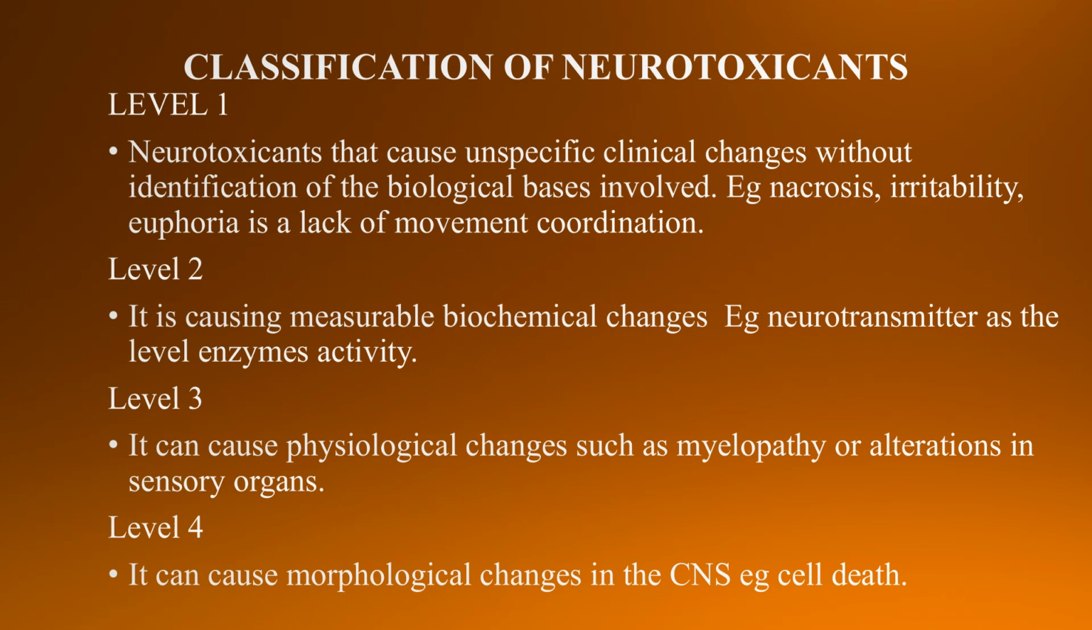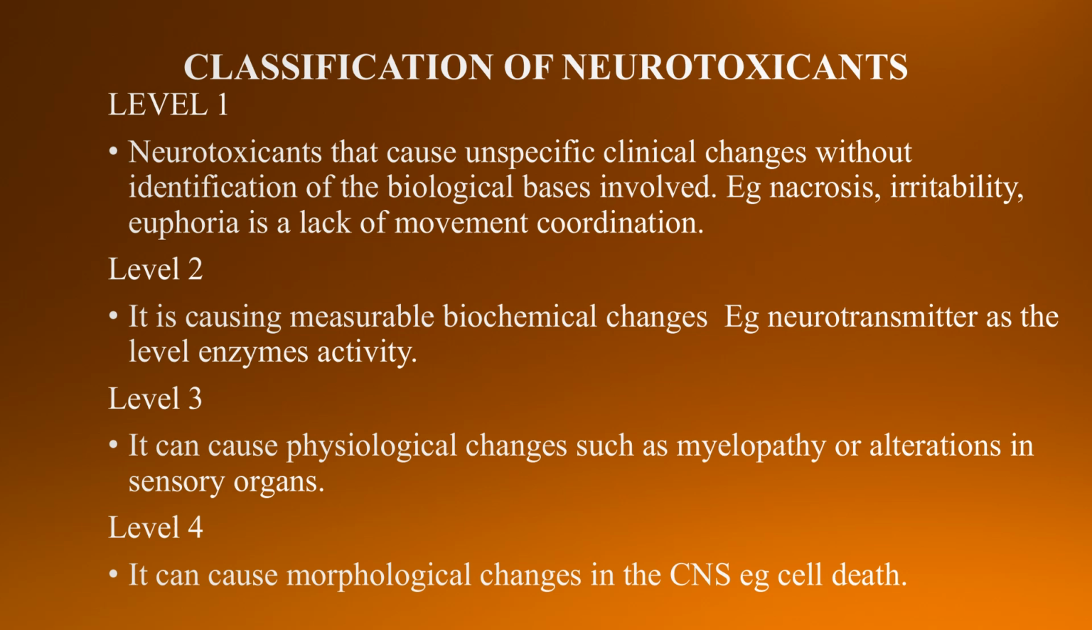Classification of neurotoxins. There are 4 levels of classification of neurotoxins that affect the brain. The first level is neurotoxins that cause nonspecific clinical changes without identification of the biological basis involved. Examples: narcosis, irritability, euphoria. And then the second level causes measurable biochemical changes, that is, biochemical changes that take place in the neurons. An example for level 2 is neurotransmitter changes.